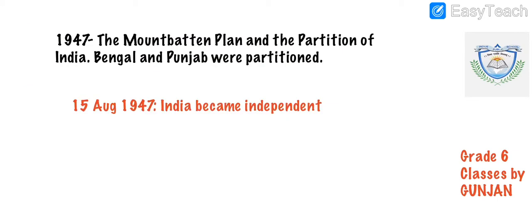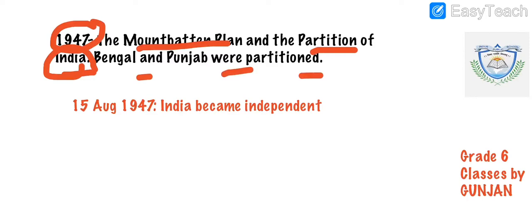So it led to many things in our history, and finally in 1947 the Mountbatten Plan came, and the partition of India happened. Bengal and Punjab were also partitioned.